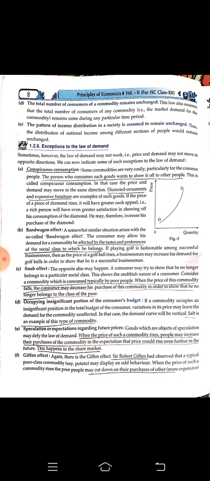This is a speculation, or you can say assumption or thinking of the people that in future the price will increase more. Next we are having number F, the Giffen effect. Giffen effect was described by Sir Robert Giffen. What did he observe? That if there is a commodity which is used by certain people, maybe poor class or middle class or higher class, whichever class you consider, if the price of that commodity increases, people start cutting off the cost of other products from their budget and start consuming those products itself.